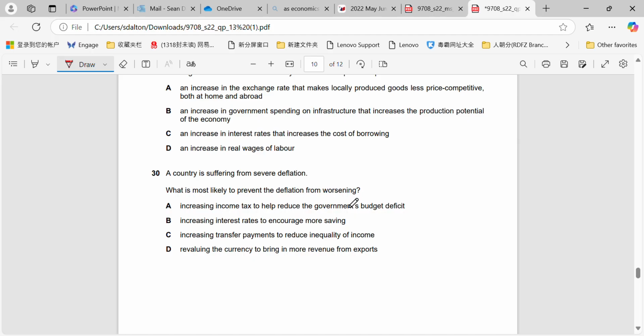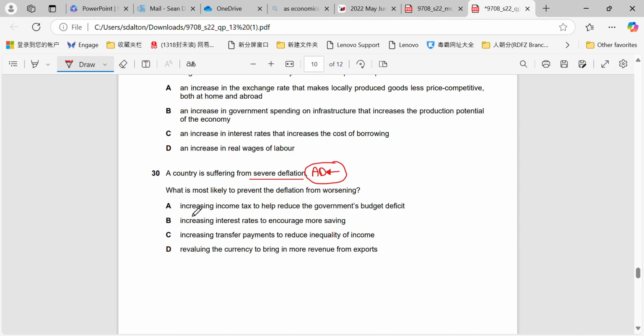Okay, so a country is suffering from severe deflation. Now remember that there's two types of deflation, but if they're telling us that it's severe deflation, then we can assume that it is also known, aka, bad deflation, and that it means that the deflation is from aggregate demand shifting to the left. Remember, good deflation is where aggregate supply will shift to the right. We're looking for a policy which will increase our expenditure or which will help us to shift aggregate demand back to the right. So, what is most likely to prevent the deflation from worsening?